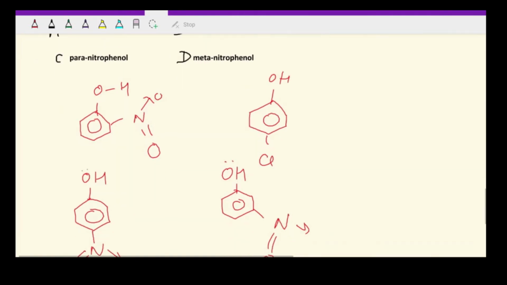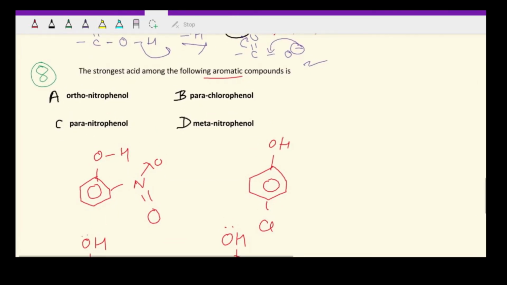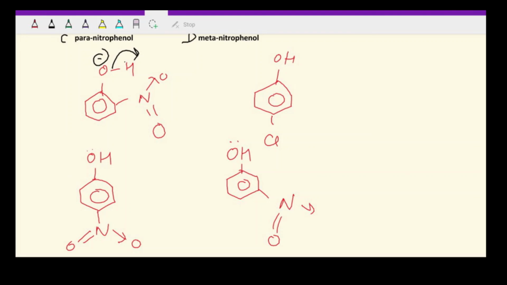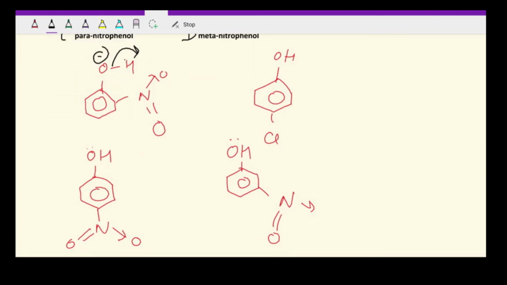Okay, so now we have to compare the acidic strength, or find out the strongest acid, which one has the highest acidic strength. So let's check. Obviously, if the phenolic hydrogen of OH leaves, a negative charge will come on oxygen, and we have to check how stable that negative charge on oxygen is in case of all these molecules once hydrogen is removed.